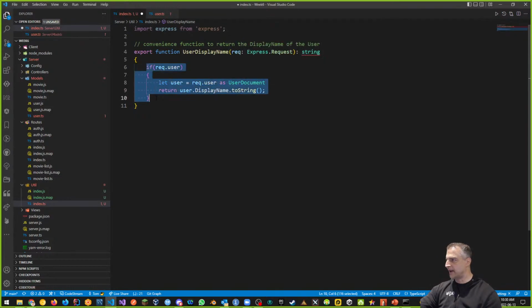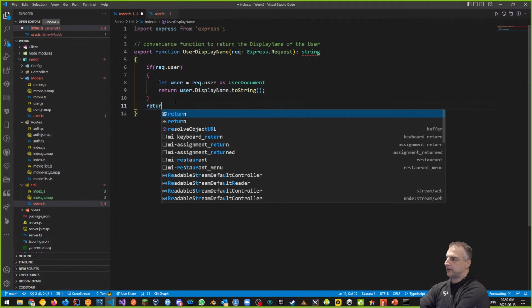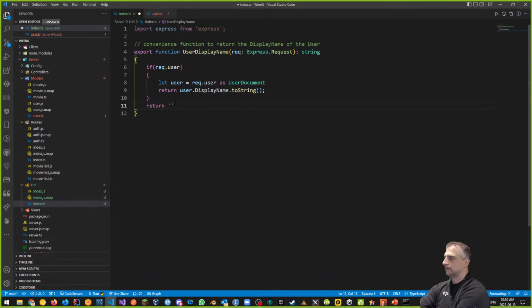Otherwise, if my user does not exist, so if my user exists means I'm logged in. That's what it means. If my user doesn't exist, then I just want to return, well, nothing, right? So just like we had before. So that is my user display name utility method.